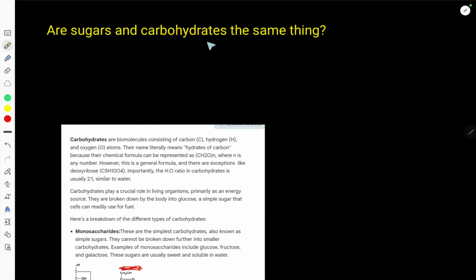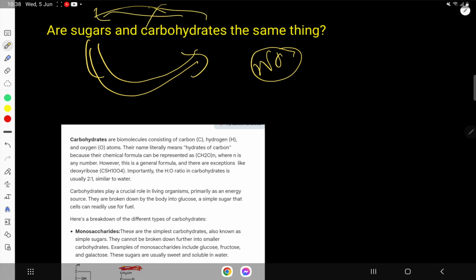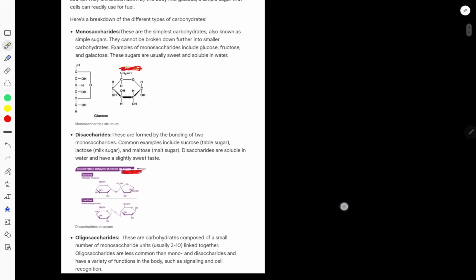Are sugars and carbohydrates the same thing? The answer is no. All sugars are carbohydrates, but all carbohydrates are not sugar. Let me give you the proof, right?